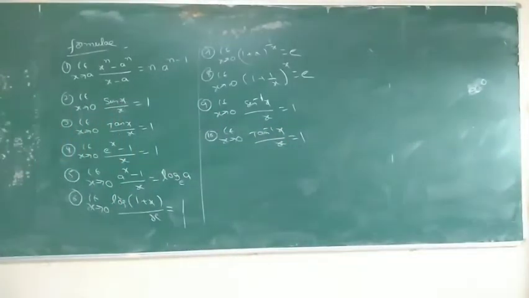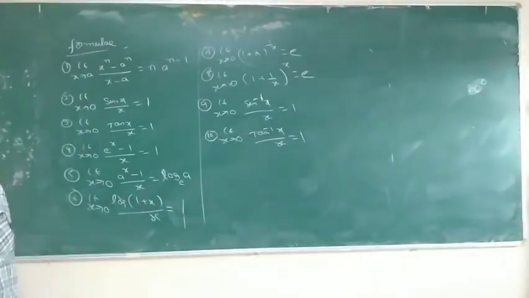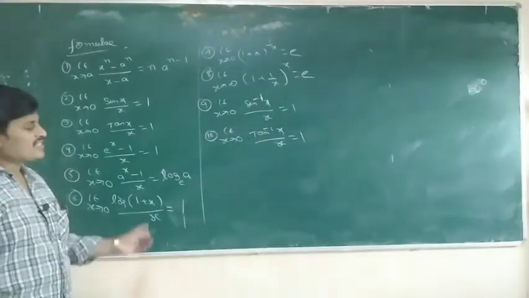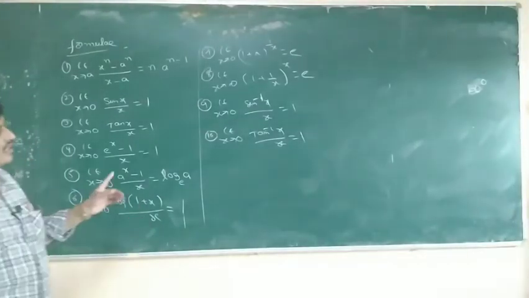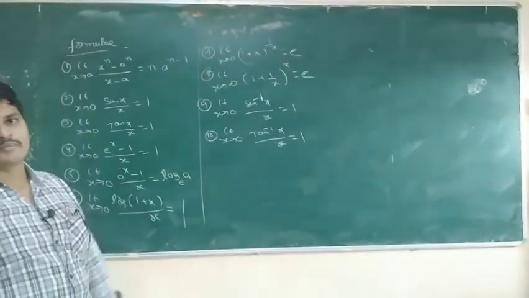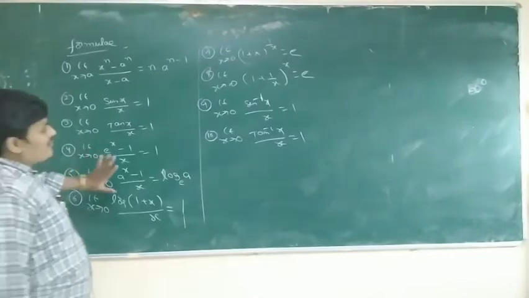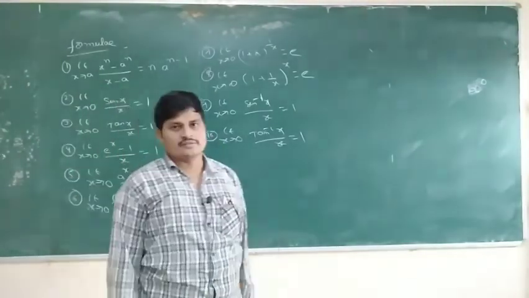These 10 formulas are the fundamental basic limit formulas. Tomorrow I will explain once again, and I will write some more formulas. Today, all these 10 formulas must be perfect.